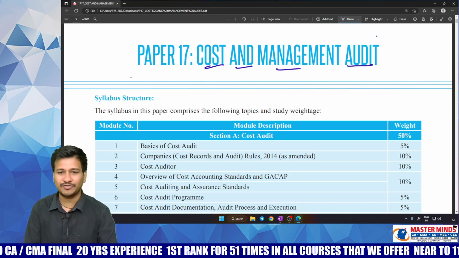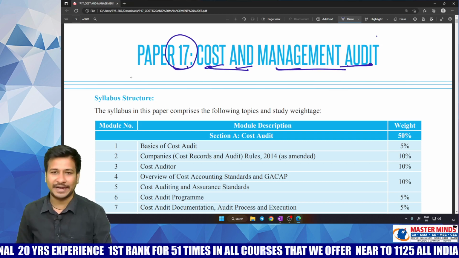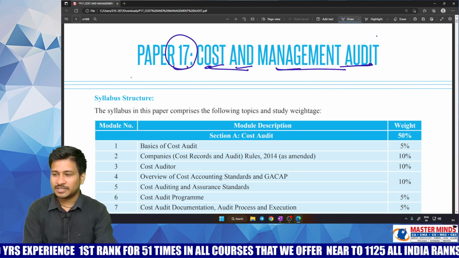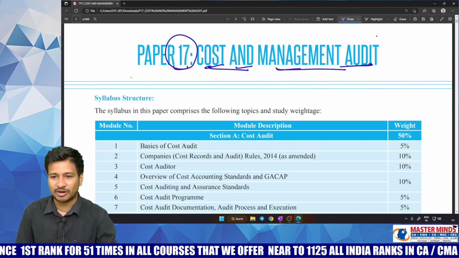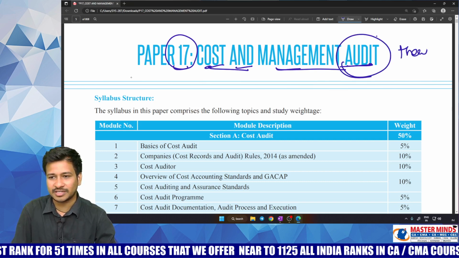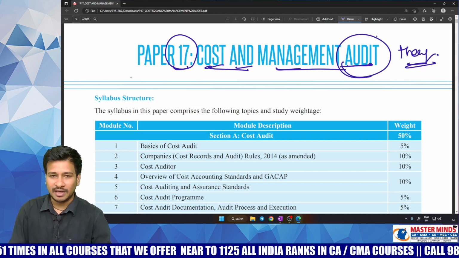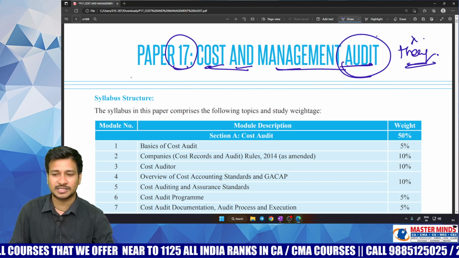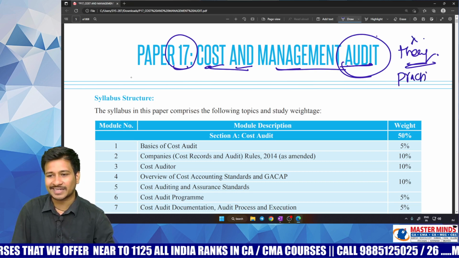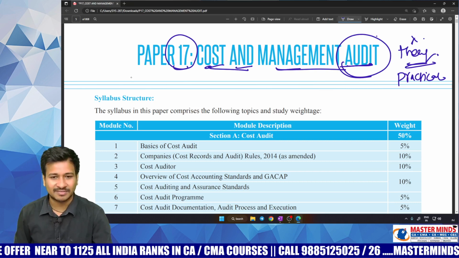Anyway, if you observe paper number 17, it is all about Cost and Management Audit. Generally, when it comes to audit, the majority of people have a conception that it is a purely theoretical subject. But for your kind information, my dear children, especially for cost audit, it is not at all a theoretical subject. It is a practical subject. Likewise, you will also have the problematic part here.